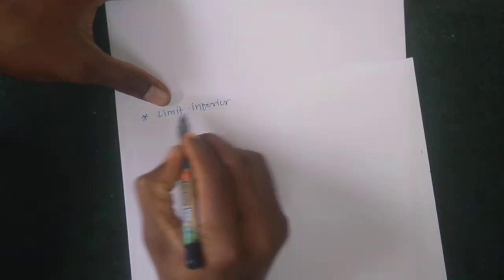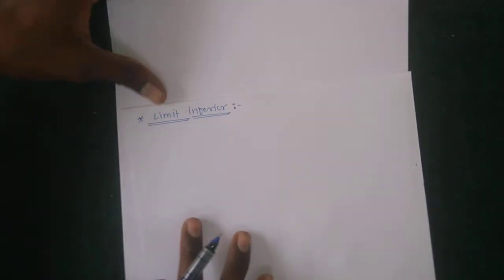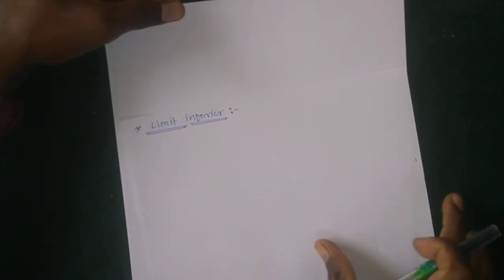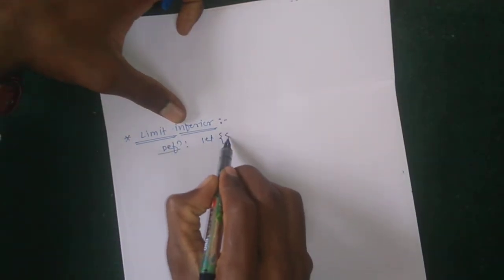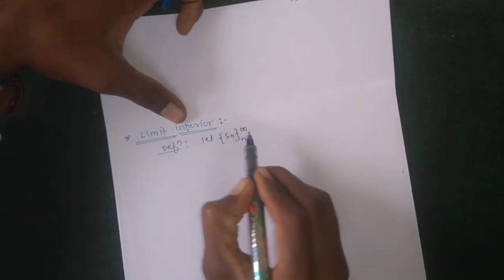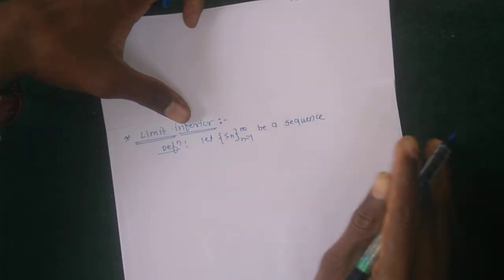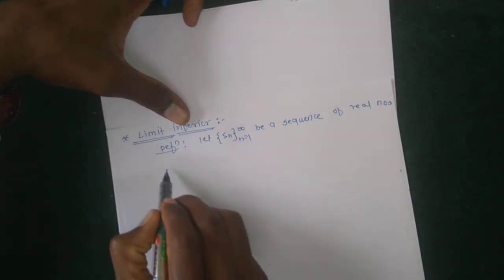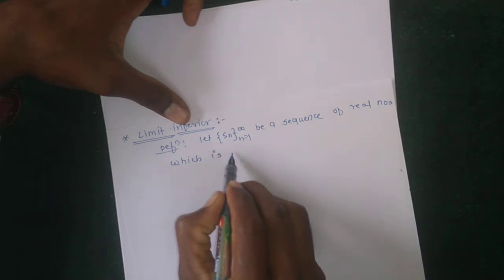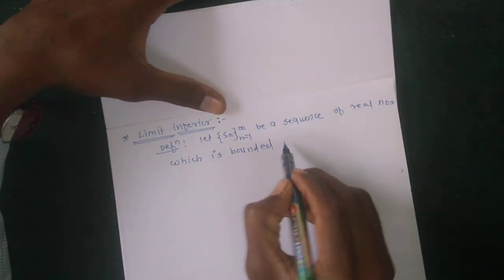Limit inferior. What is meant by limit inferior? So the definition is: let the sequence Sn, where n runs from 1 to infinity, be a sequence of real numbers which is bounded below. If the given sequence is bounded below,